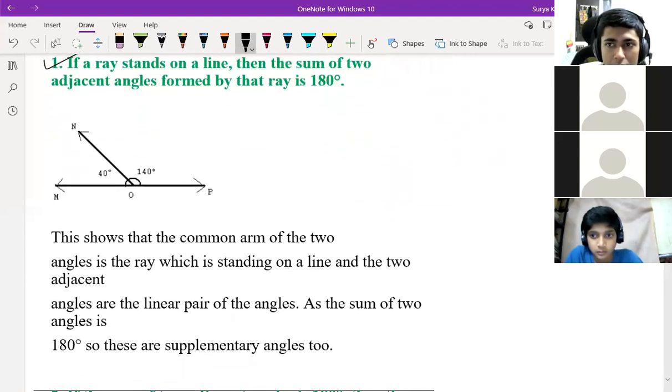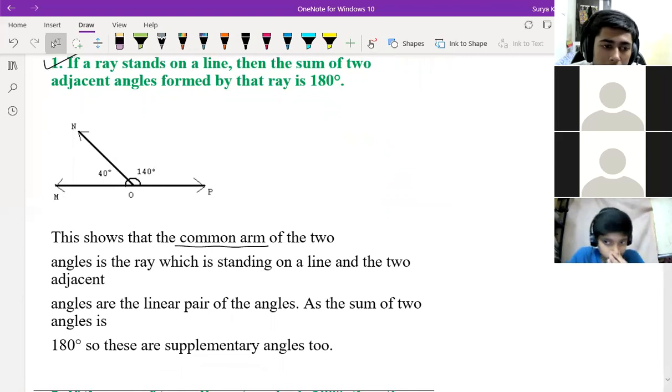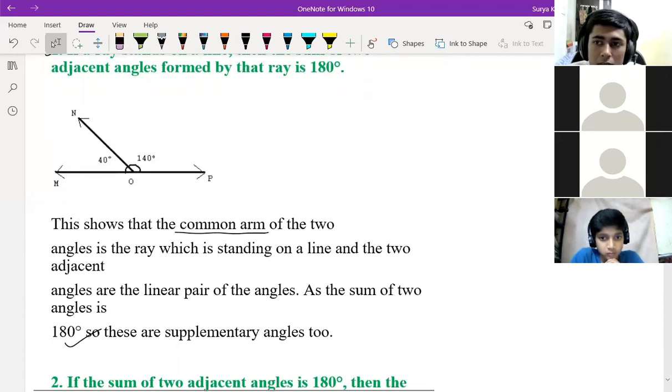What does this show? This shows that the common arm of two angles is the ray which is standing on a line, and the two adjacent angles are the linear pair of angles. As the sum of the two angles is what? 180 degrees. So these are supplementary angles, you can say, linear pair you can say, right? Adjacent angles also you can say.